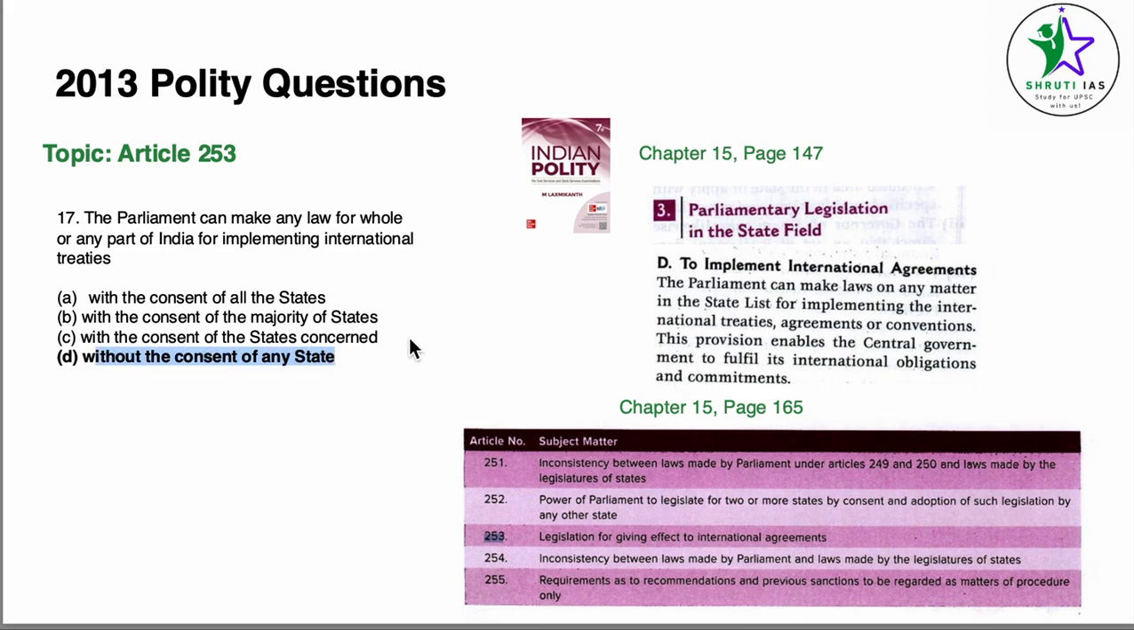While I couldn't find a statement which directly says that it is happening without the consent of the state, let us know this for future references, and if anybody else finds it anywhere in the book, they can let me know in the comments. But we know that parliament can do this because it's given as a power under Article 253. So answer is D, without the consent of any state.